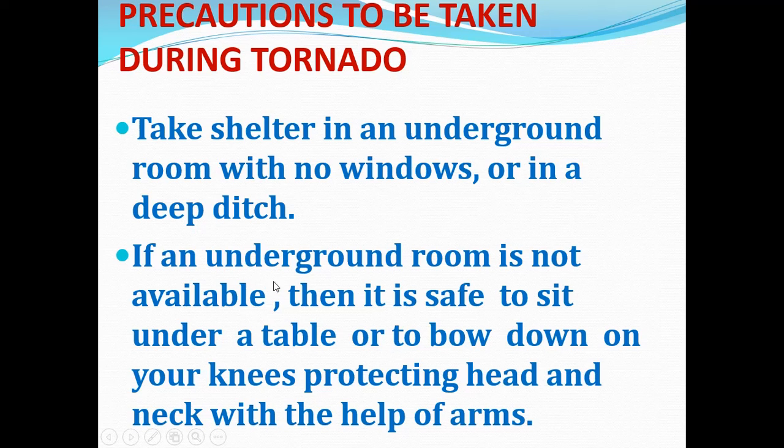So these are certain precautions which have to be taken during a tornado.